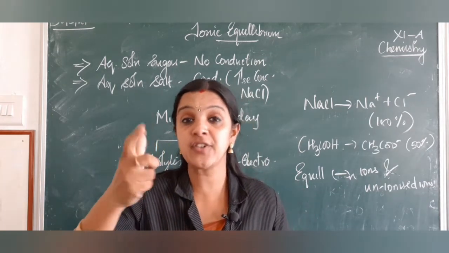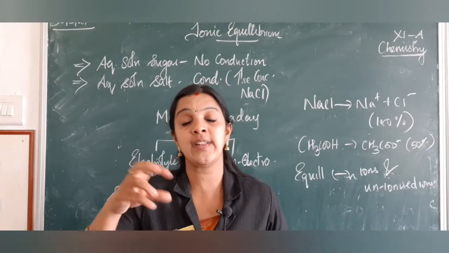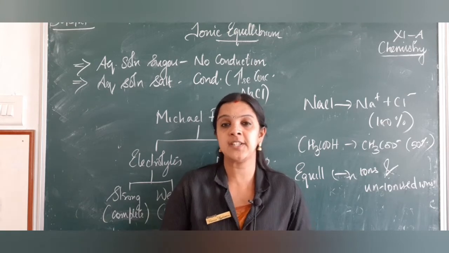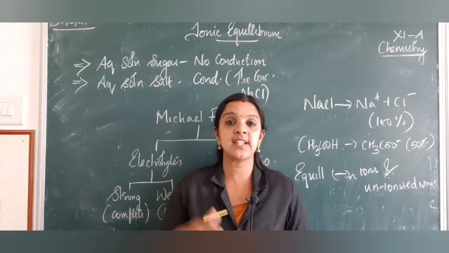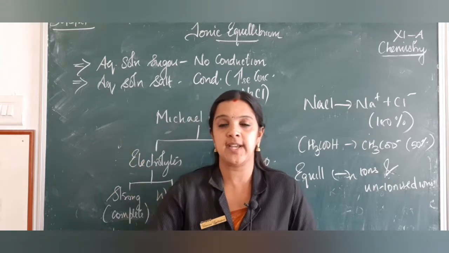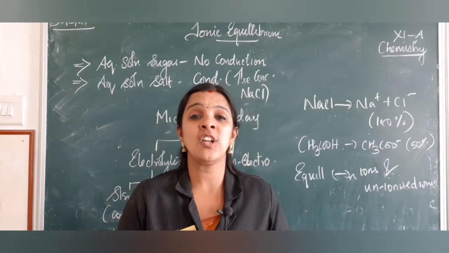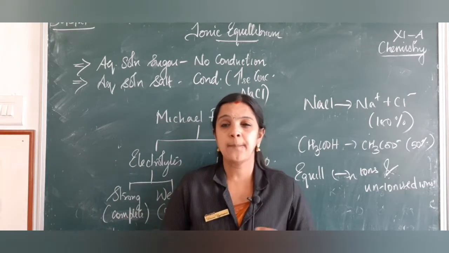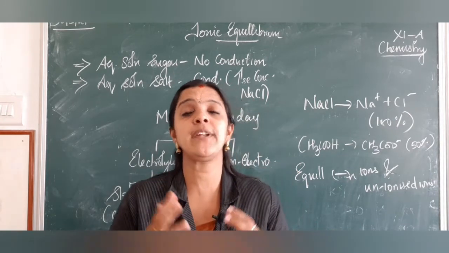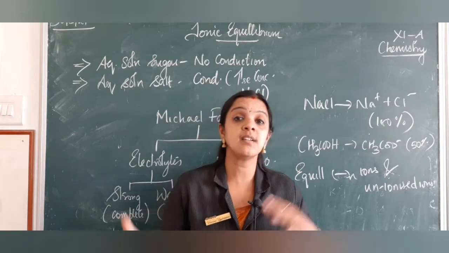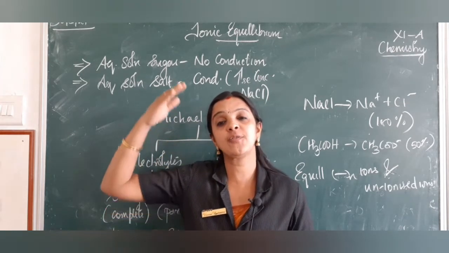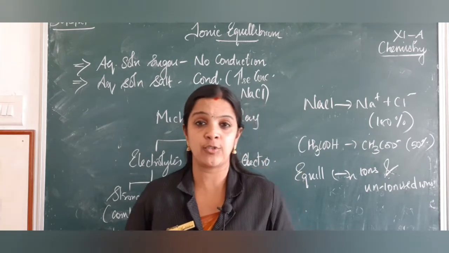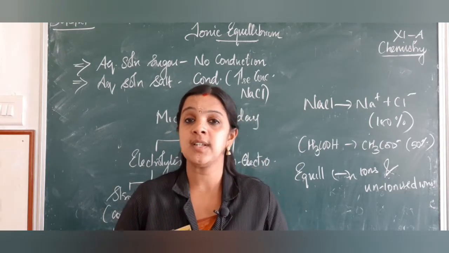They liberate hydrogen gas when they react with metals. You would have studied the reaction of magnesium with HCl, which gives MgCl2 plus liberation of hydrogen gas. So anything that can give H+ ions or liberates hydrogen gas is called an acid. Now what are bases? Bases are bitter in taste. They are soapy to touch. They turn red litmus blue. They have a pH of more than 7. And they produce hydroxyl ions, OH- ions, which are produced by bases.